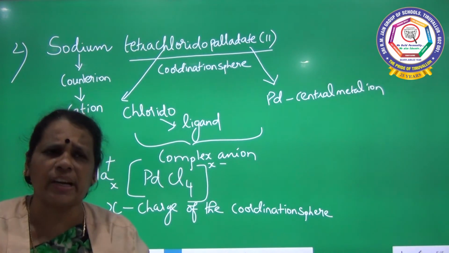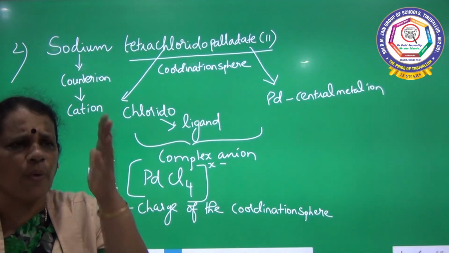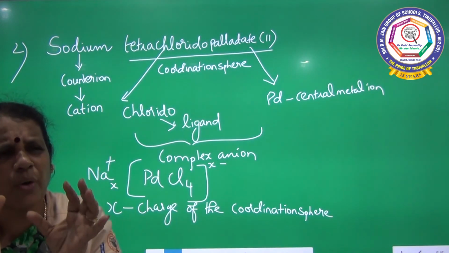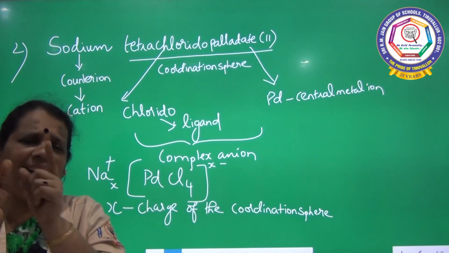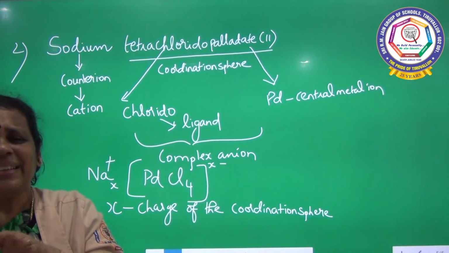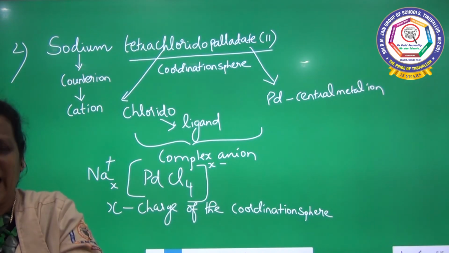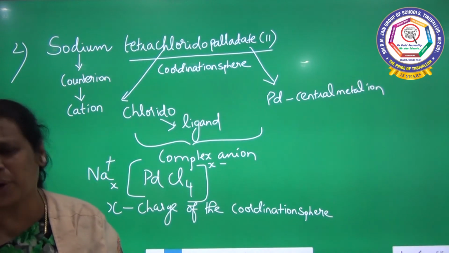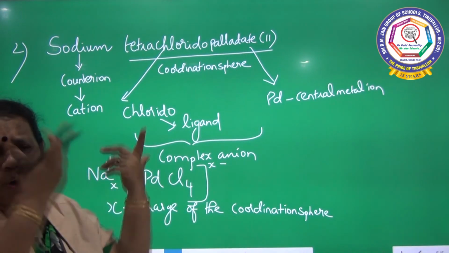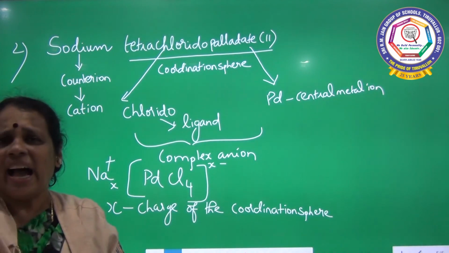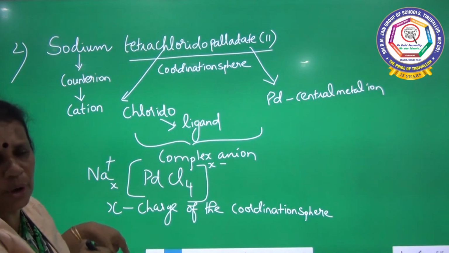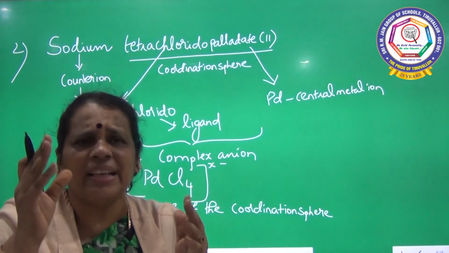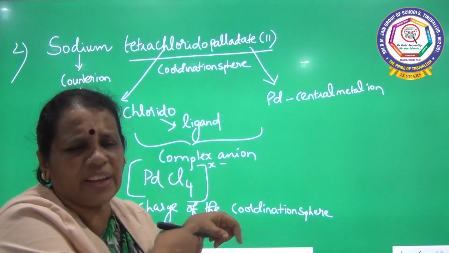I told you how to find out the charge of the coordination sphere. If you want to find out the charge of the coordination sphere, what is there in the coordination sphere? Central metal ion and ligand. So when you add the charges of the central metal ion and ligand, you can calculate the charge of the coordination entity or coordination sphere. I don't know the charge of the coordination entity here, so I have assumed x. I am going to calculate x now by adding up the charges of the species inside the square bracket.